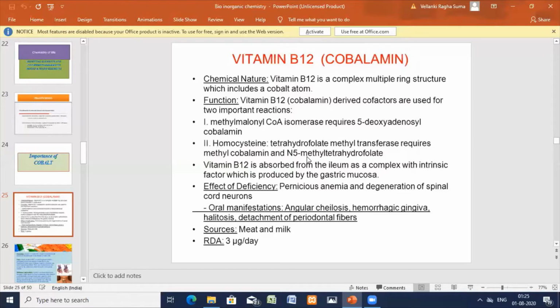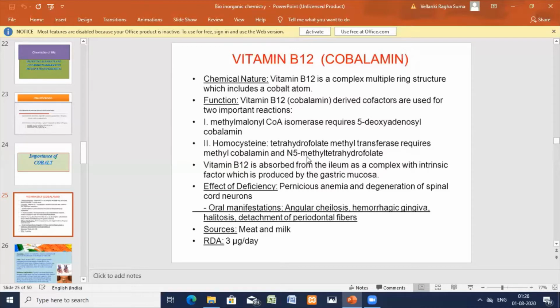Some dietary deficiency of protein and thiamine also leads to the failure. Regarding absorption, excretion, and distribution, nearly 70 to 80% of the cobalt is absorbed in the intestine.